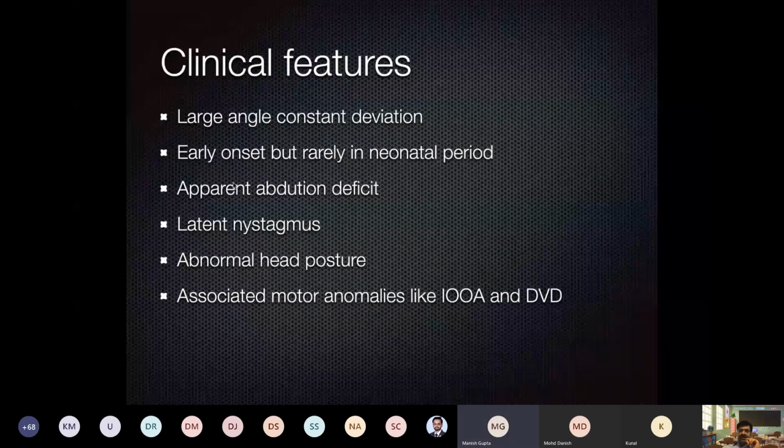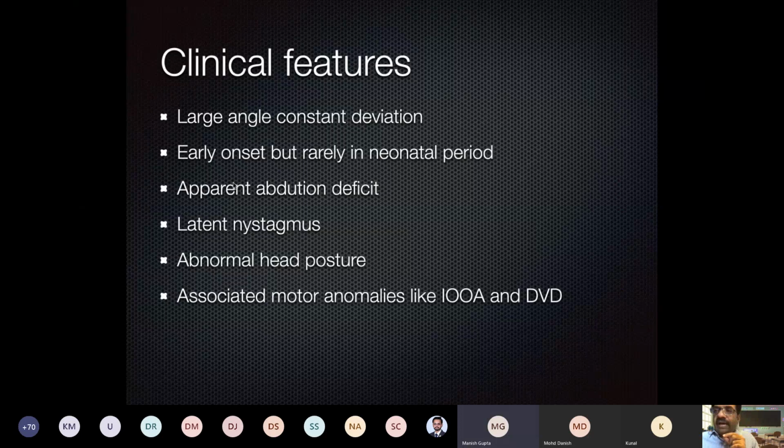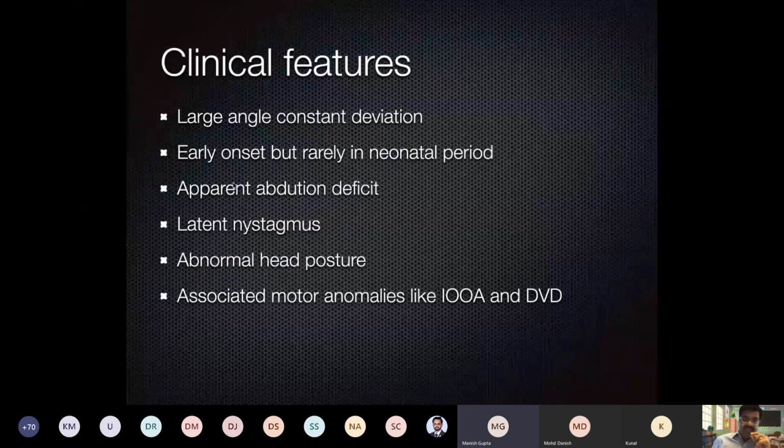So can someone tell why? You can just unmute your mic and tell. Why do we see abduction deficit in infantile esotropia? Because many of these children have a phenomenon called cross fixation.